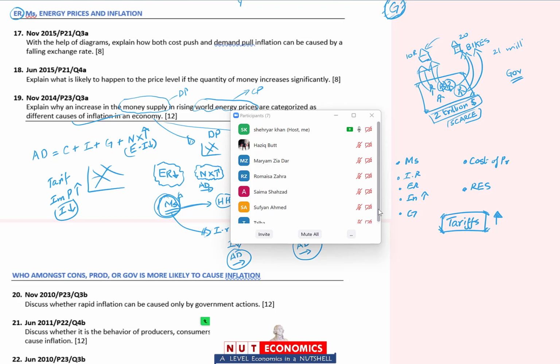So इसलिए मैं तुम्हें structure से मेरा मतलब रट्टा नहीं है, structure से मेरा मतलब यही है कि if I tell you X variable is changing, what will be the impact on economy? X variable is changing, what will be the impact on inflation? अगर तुम इसको aggregate demand का change दिखा रहे हो तो you have to tell me that look, when X changes, flana component of aggregate demand increases, give your reasoning for that and then move on. कि therefore aggregate demand will increase and demand pull inflation या cost push inflation होगी. So good, very good, you had the right answer, but थोड़ा सा उसको इस तरीके से explain करो.